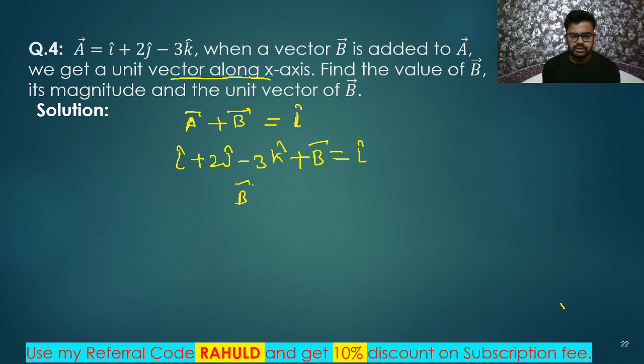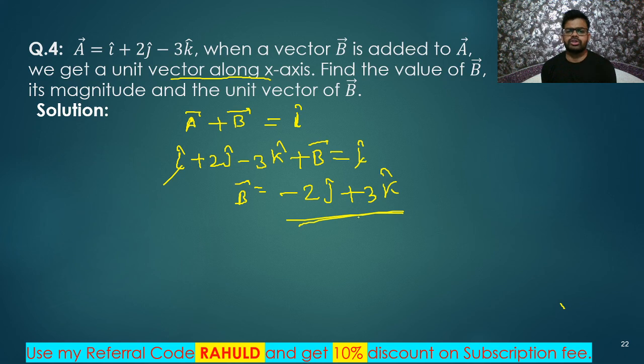So finally, what answer will we get? Vector B equals, this i cap will go to the other side, so it becomes minus i cap. So i cap is already cancelled. We are getting minus 2j cap plus 3k cap. So this is vector B. Find vector B and its magnitude.